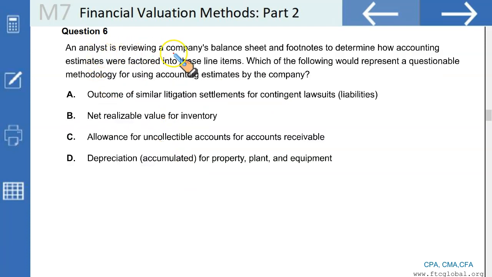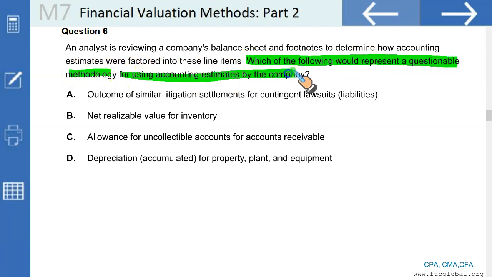An analyst is reviewing a company's balance sheet and footnotes to determine how accounting estimates were factored into these line items. Which of the following would represent a questionable methodology? Which of the following would represent a questionable methodology for using the accounting estimates by the company? Let us move in the reverse order. Depreciation for property, plant and equipment, every firm does it. It is perfectly fine. Allowance for uncollectible accounts for account receivable valuation, this is perfectly fine. Every firm does it. Net realizable value for inventory, yes, other than LIFO and retail method, this is the method we use. It's perfectly fine.